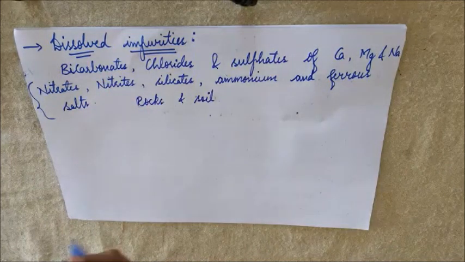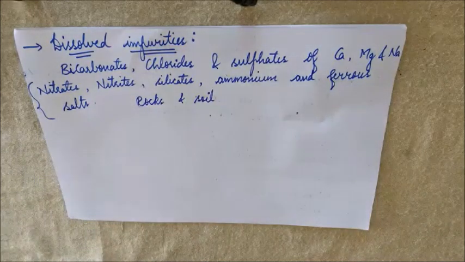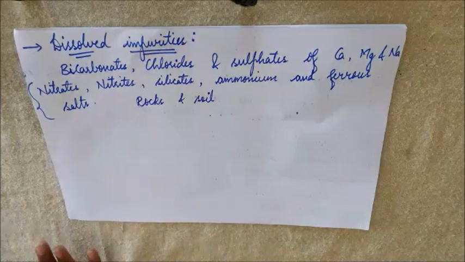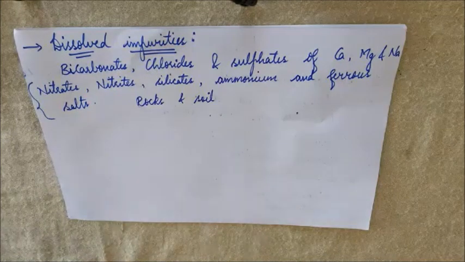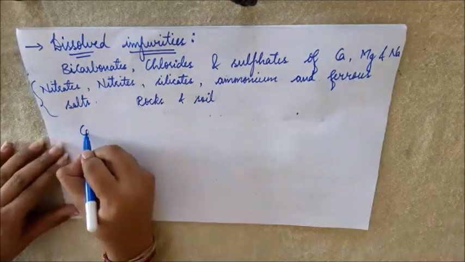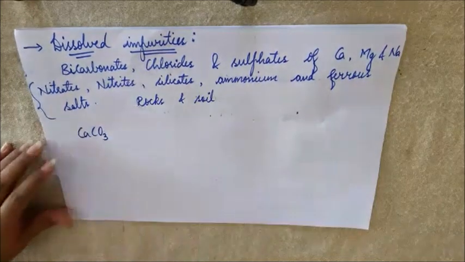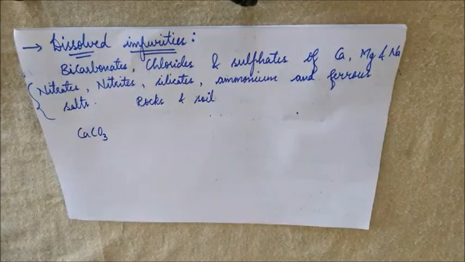Now, how is it possible? Rocks usually contain limestone. Limestone is calcium carbonate.